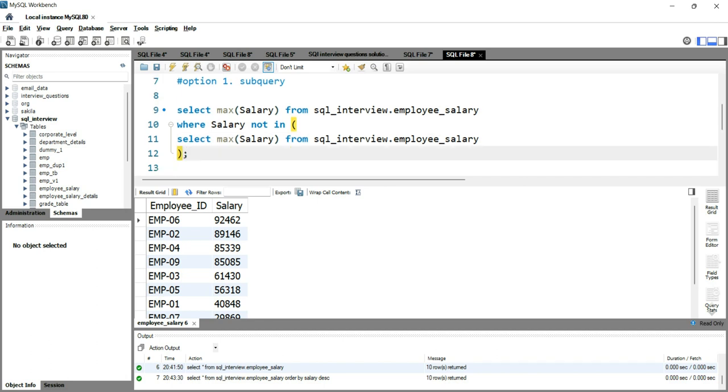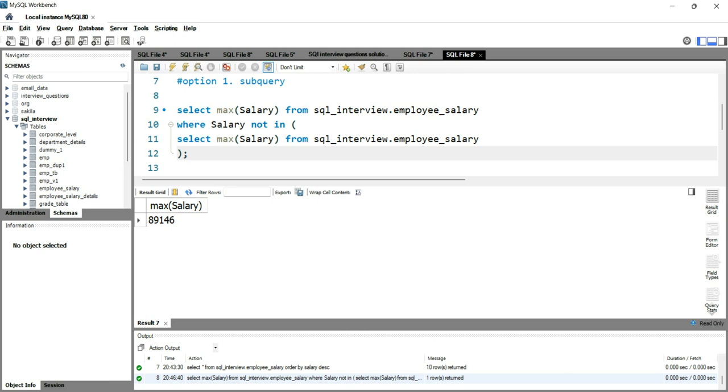Ideally, once I run this query, I should get 89,146 as the second highest salary after removing this 92,462. So let's go and run this query. We are getting our result as 89,146, which is correct.